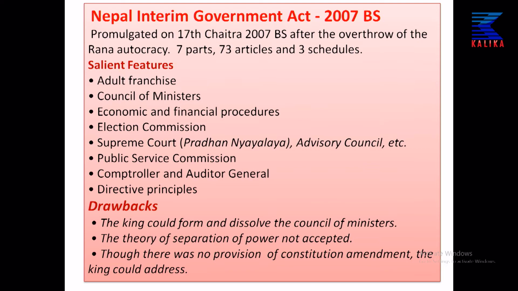Similarly, the theory of separation of power was not accepted in this constitution also, and though there was no provision of constitutional amendment, no provision of constitutional change, the king could address it if anything went beyond his favor.